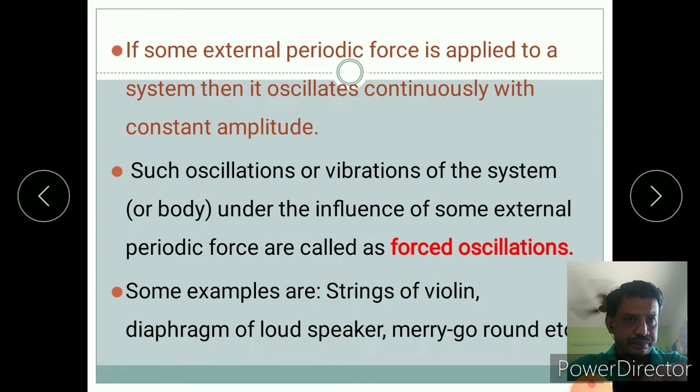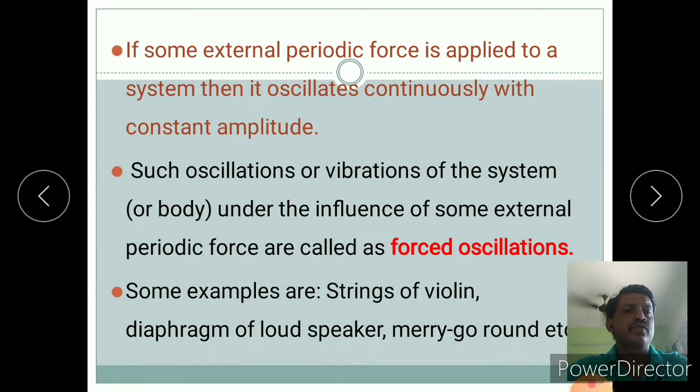Such type of thing is known as forced oscillation. Now we see what is meant by forced oscillation. Such oscillation or vibration of the system or body under the influence of some external periodic force is called forced oscillation. In the case of our swing, we continuously apply external force on that swing, and therefore it will oscillate with constant amplitude. If we do not apply external force, it will oscillate slowly, its amplitude will become less and less, and finally it will stop.